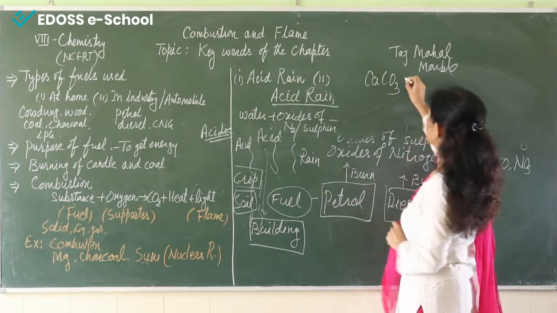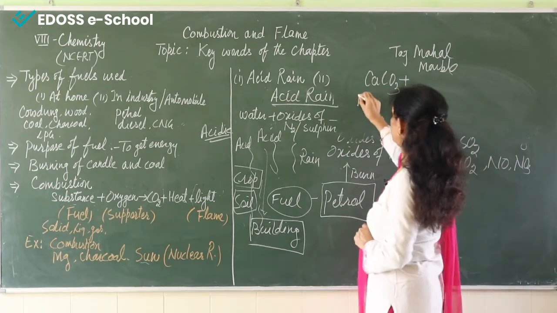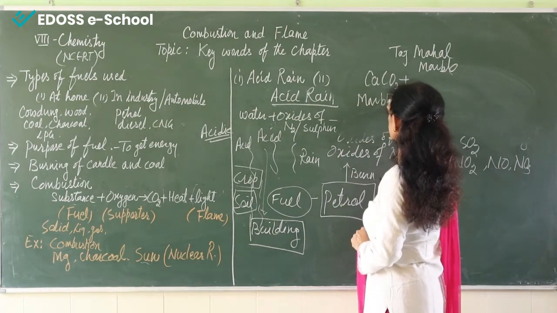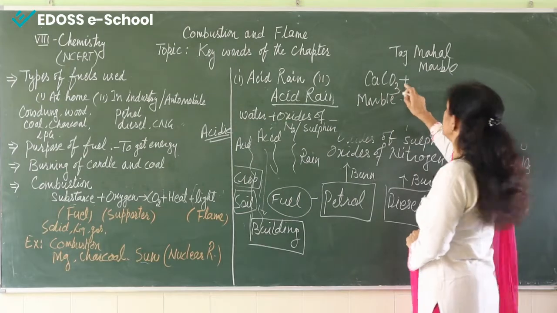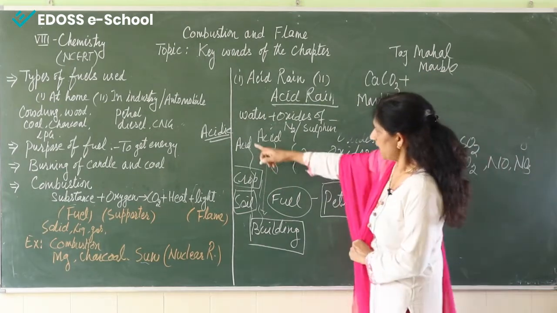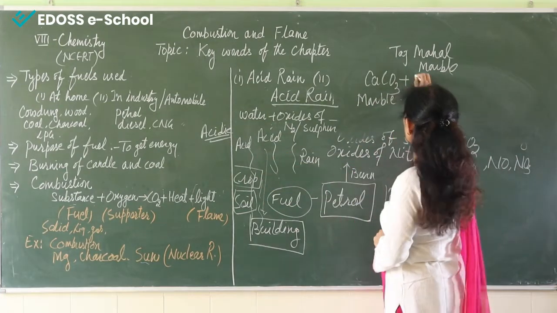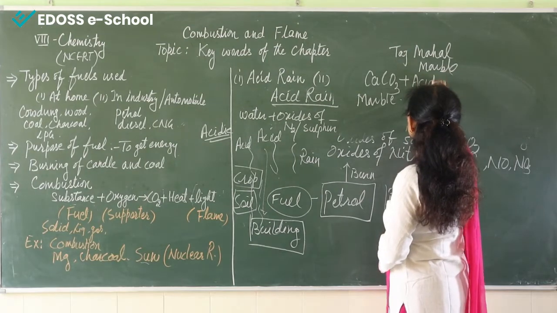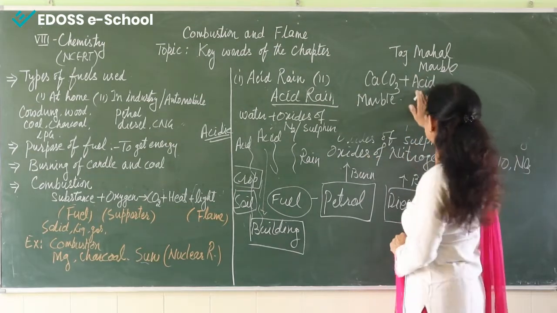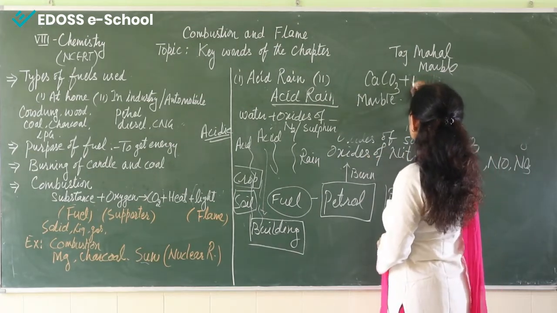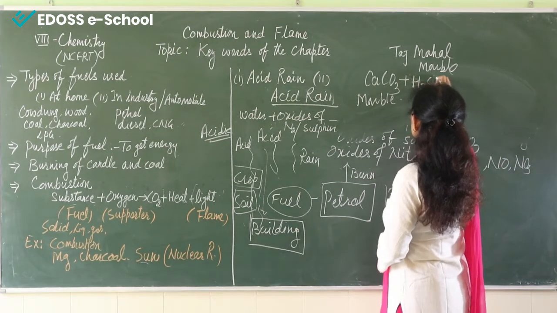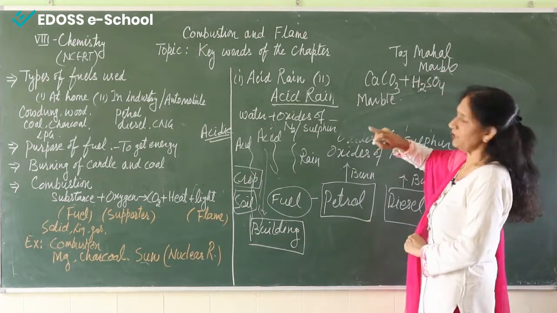Now when this calcium carbonate, this marble, comes in contact with this acid, which can be H2SO4 or HNO3,